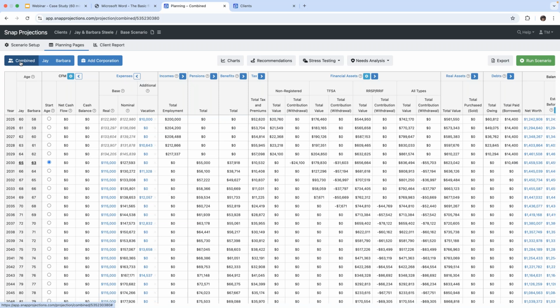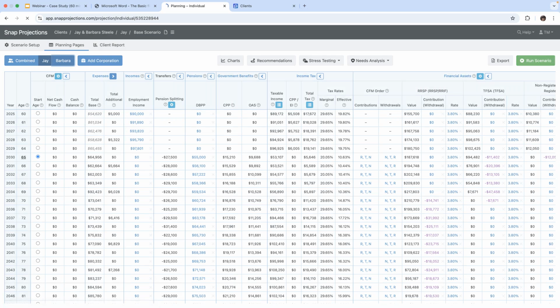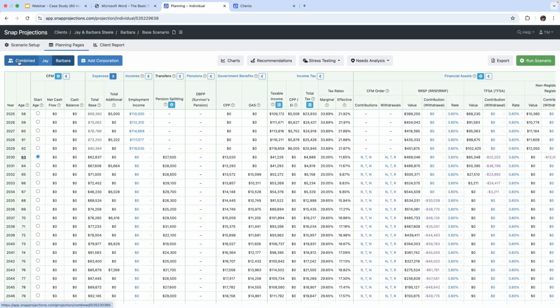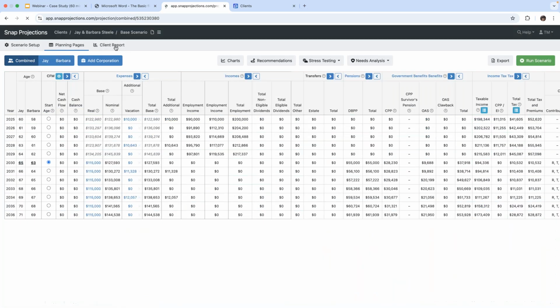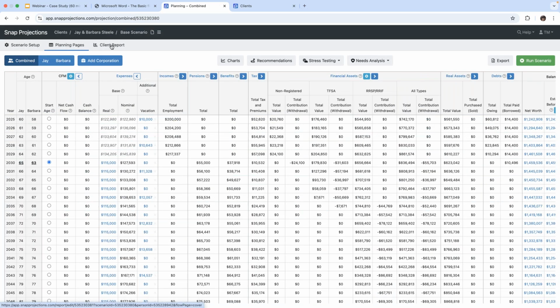So we can see the combined page for both Jay and Barbara. We can see Jay's page only, and we can see Barbara's page only as well, right? And then we have our client report, which we will get into after, but we'll show you how you can generate a client report for your clients, which is very helpful.